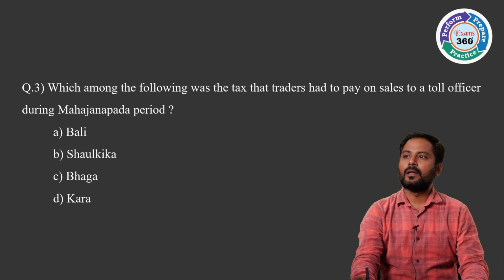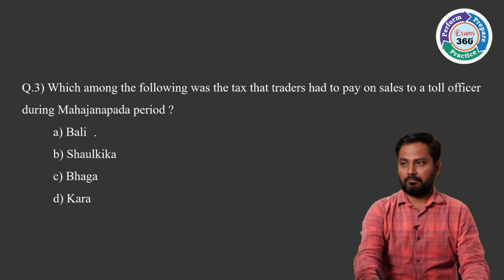The third one is, which among the following was a tax that traders had to pay on sales to a toll officer during the Mahajanapada period?